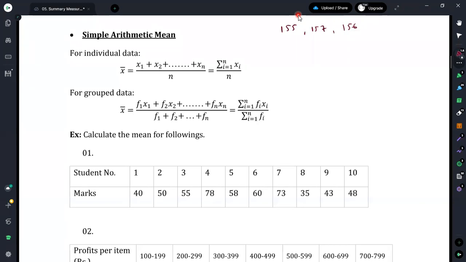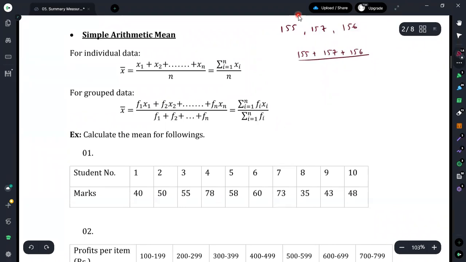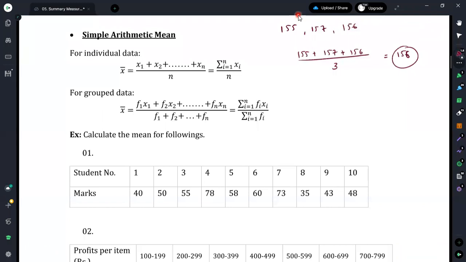using this equation. What we have to do is get the summation of the observations, and then divide it by the total number of observations we have. It is 155 plus 157 plus 156. Then this has to be divided by 3, which gives us the value 156. Once you perform the calculation, you will be able to obtain this value as the mean value.